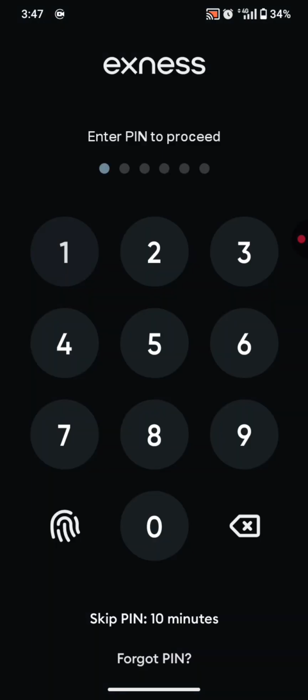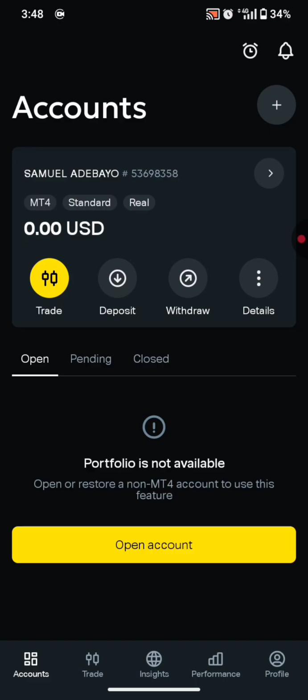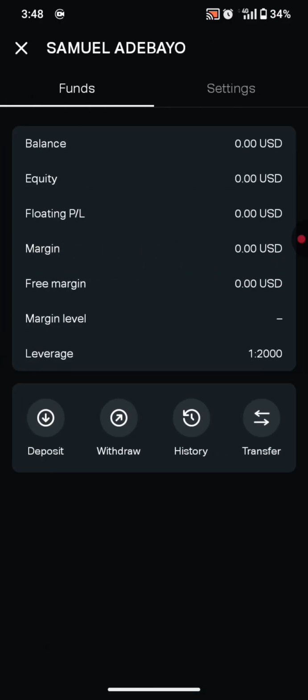So let me go ahead and open my Exness account and log in so I can show you my transaction history for today. Remember, I always tell you that anything that does not show you its track record, please don't put money into it, because such a thing will make you lose money. I'm going to go to my history.